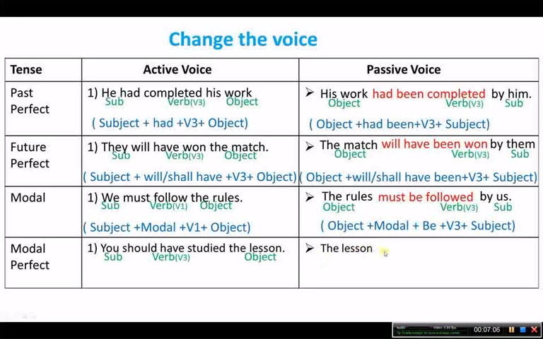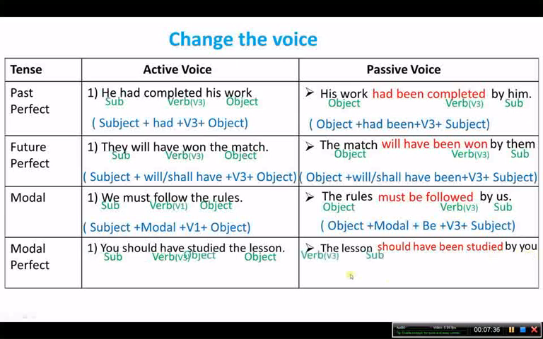The lesson is singular, but it doesn't matter whether it is singular or plural. Should have, that is modal perfect, will be changed into should have been. The lesson should have been studied, studied is V3, by you. You will remain you in passive voice.